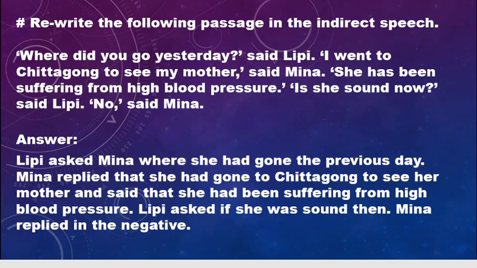So if you go line by line: "Where did you go yesterday?" said Lippy. So Lippy asked Mina where she had gone the previous day. "I went to Chittagong to see my mother," said Mina. So it will be like Mina replied that she had gone to Chittagong to see her mother. "She has been suffering from high blood pressure." So who said this? Mina said this. So you can write and added that, and said that she had been suffering from high blood pressure.